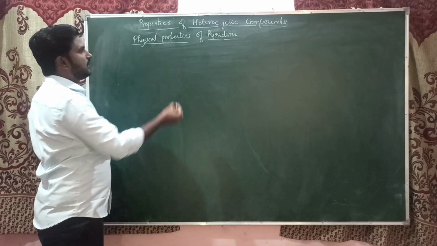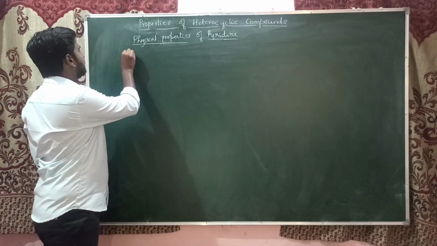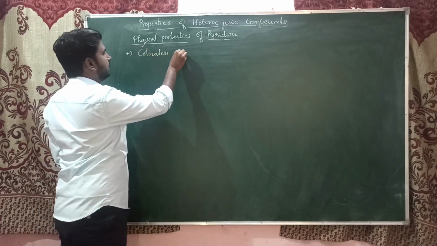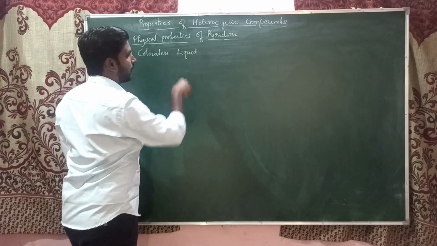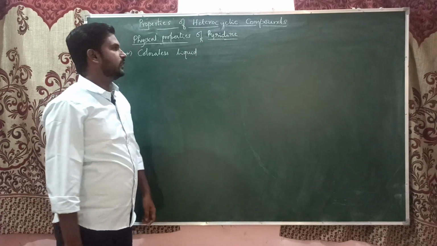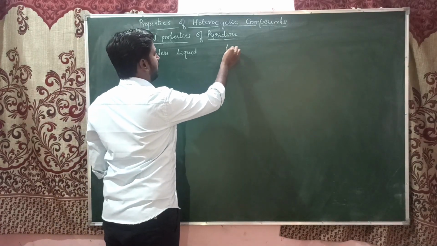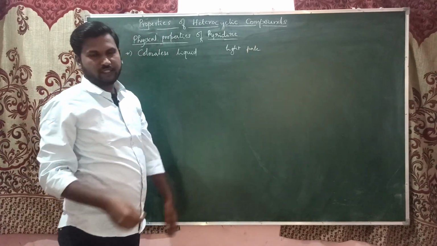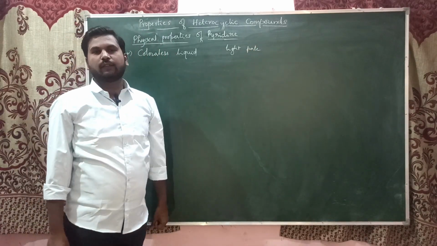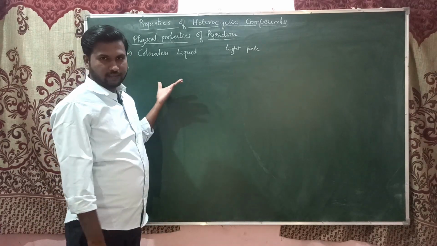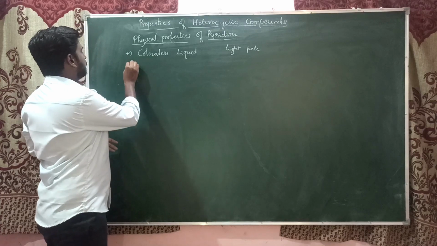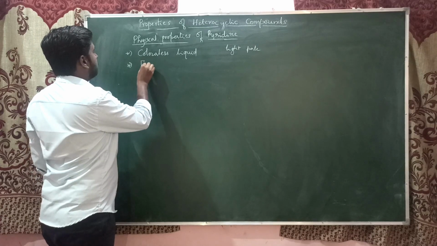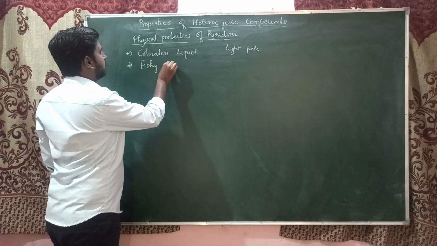In the first, physical properties, pyridine is a colorless liquid. In our lab it is often available in a light pale color, because sometimes it may undergo some kind of oxidation. But it is actually a colorless liquid. And if you come to its smell or odor, it has a fishy odor.